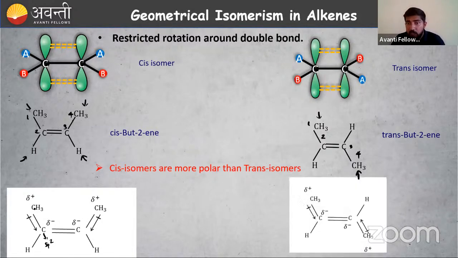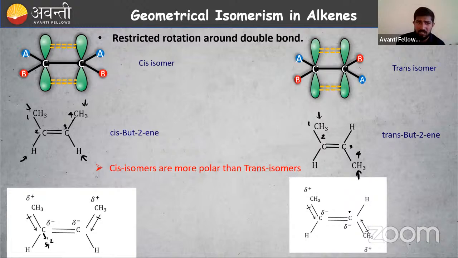Then what about trans? In trans, the CH3 groups are present on opposite sides. So delta plus to delta minus, this is the direction of the dipole. And on this side, from the CH3 group to the sp2 hybridized carbon atom, delta plus to delta minus. Look at the direction: they are in opposite directions, so they will somewhat get cancelled. What about the polarity?